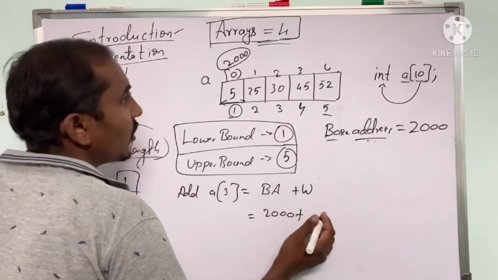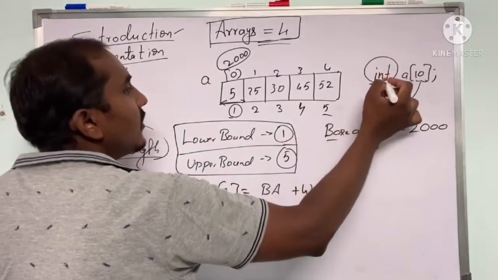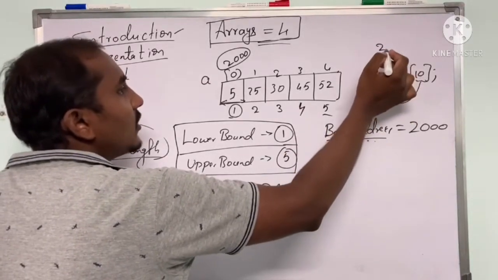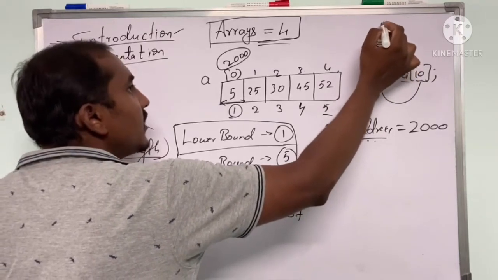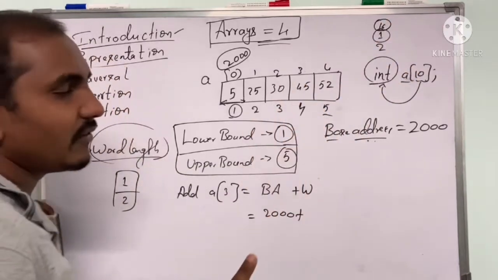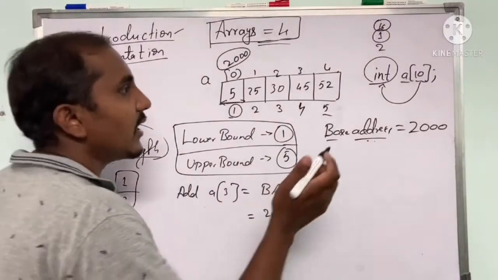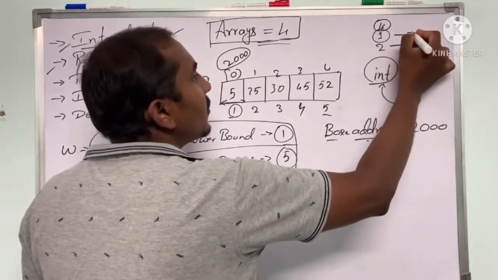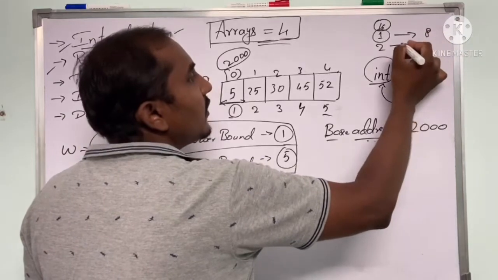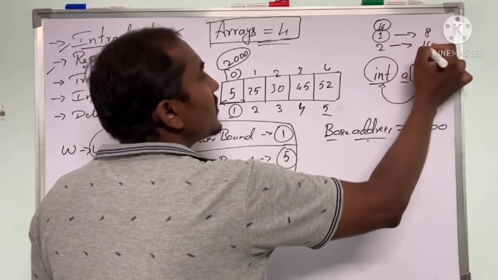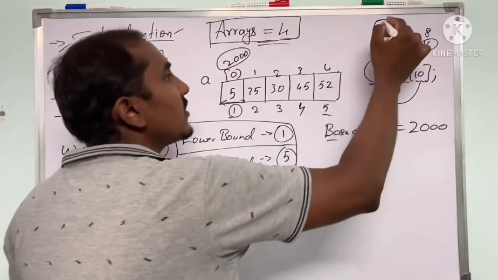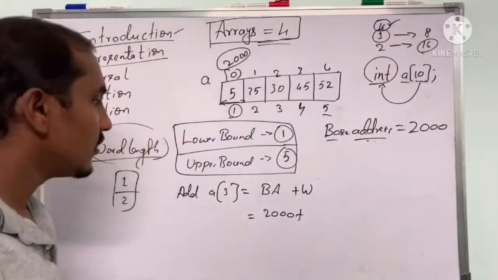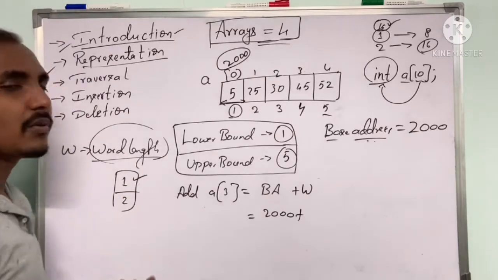Because if it is an integer, you will be using 2 bytes. If your computer can store 16 bits in one word, and you already know 1 byte is 8 bits, so 2 bytes is 16 bits, then the width will be 1.